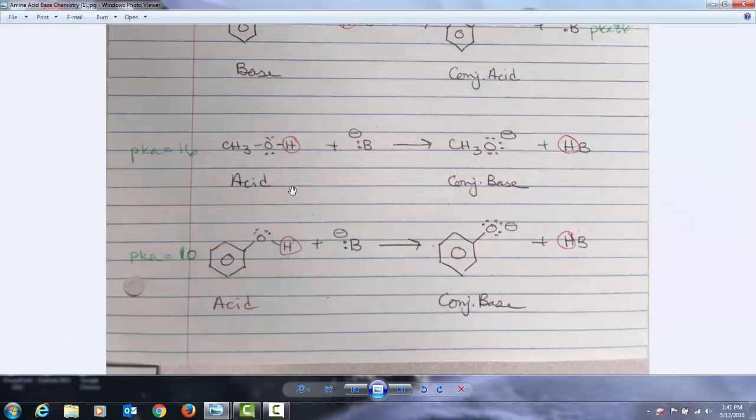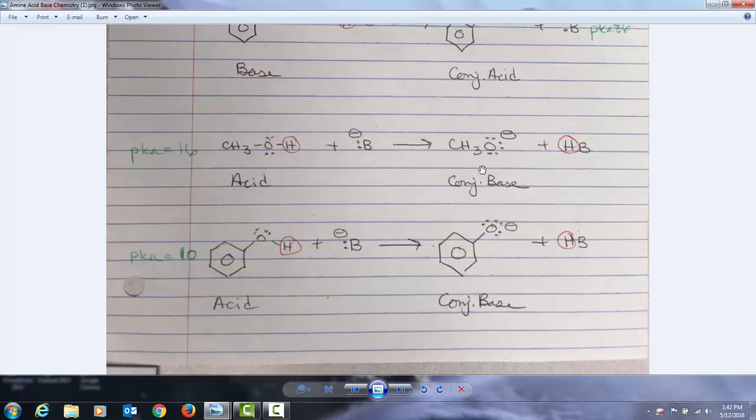All right, so a normal alcohol, when it acts as an acid, is a weak acid. It has a pKa of about 16, which means that its corresponding conjugate base is considered to be a strong base. This is kind of our line of demarcation between strong bases and weak bases. And these types of bases, these alkoxides, have a localized negative charge on oxygen. And they are very good bases, and they're pretty decent at picking up protons in solution.